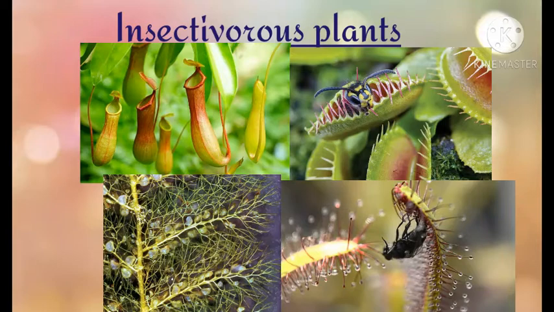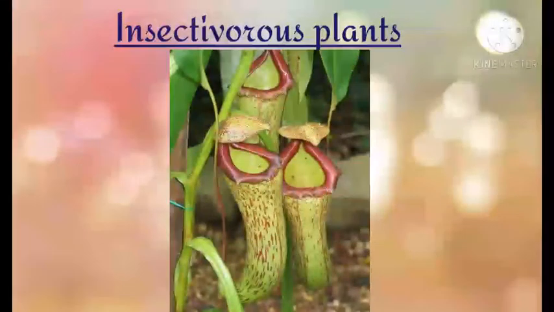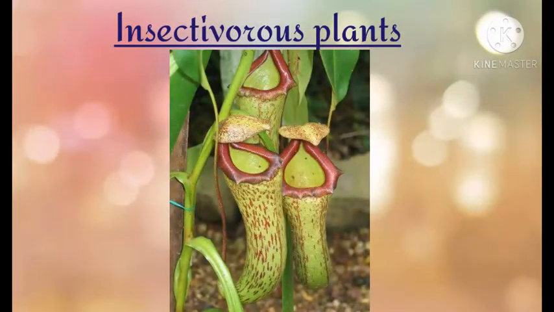Usually, the insectivorous plants live in nitrogen deficient soil. The soil will not have nitrogen. Plants need nitrogen for their growth. In order to satisfy their nitrogen demand, they trap insects and digest them so that they get the sufficient nutrients required for their growth. These plants have special structures to trap the insects. Their leaves are modified for capturing the insects.